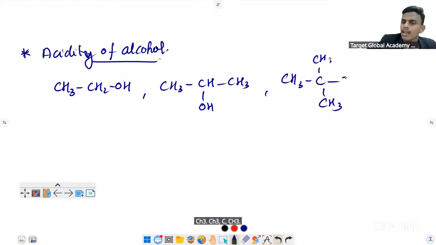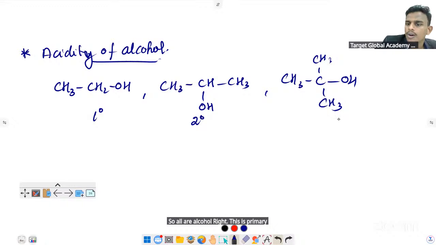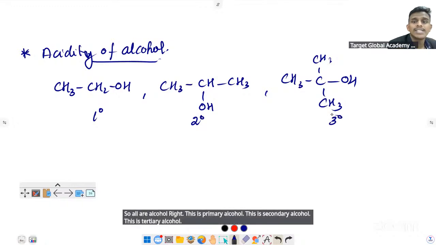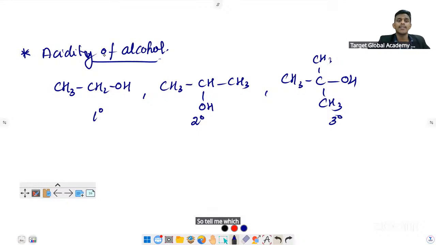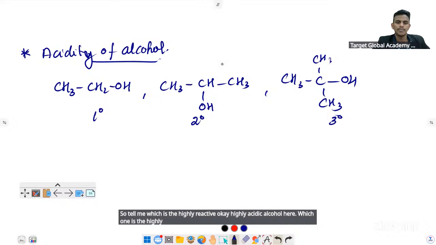So all are alcohols, right? This is primary alcohol, this is secondary alcohol, this is tertiary alcohol. So tell me, which is the highly acidic alcohol here?